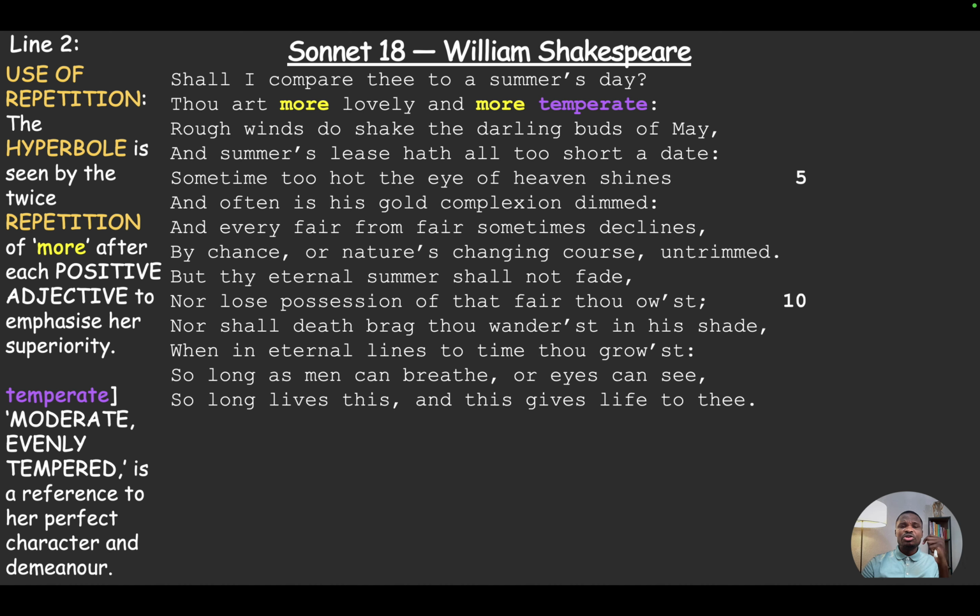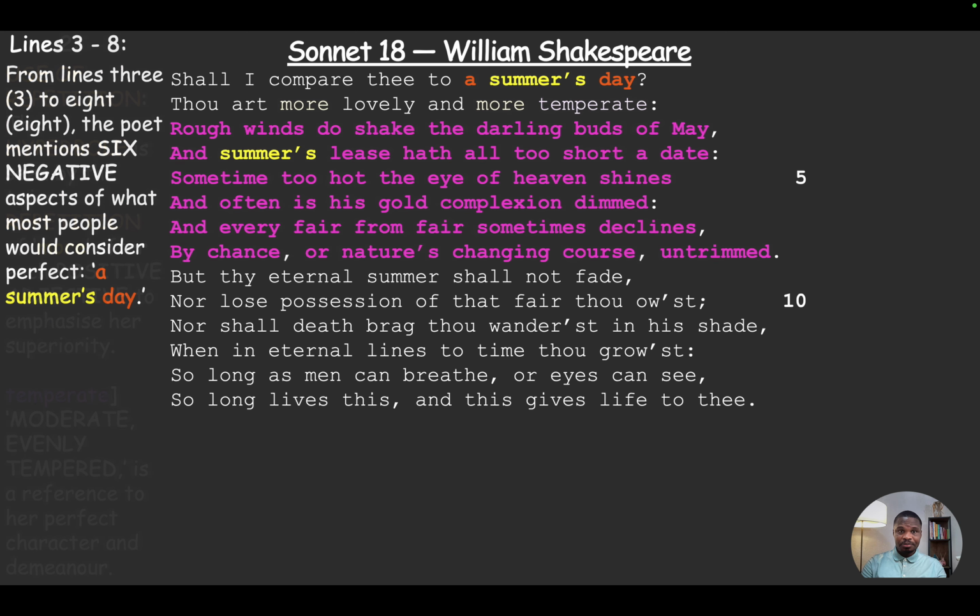Now, observe the use of repetition as well. The repetition of the word there, more lovely, more temperate. The hyperbole is seen in the twice repetition of "more" after each positive adjective to emphasize a superiority to the summer's day. Temperate, like I said, is like moderate, evenly tempered. It's a reference to her perfect character and demeanor. So she has the perfect character and perfect demeanor.